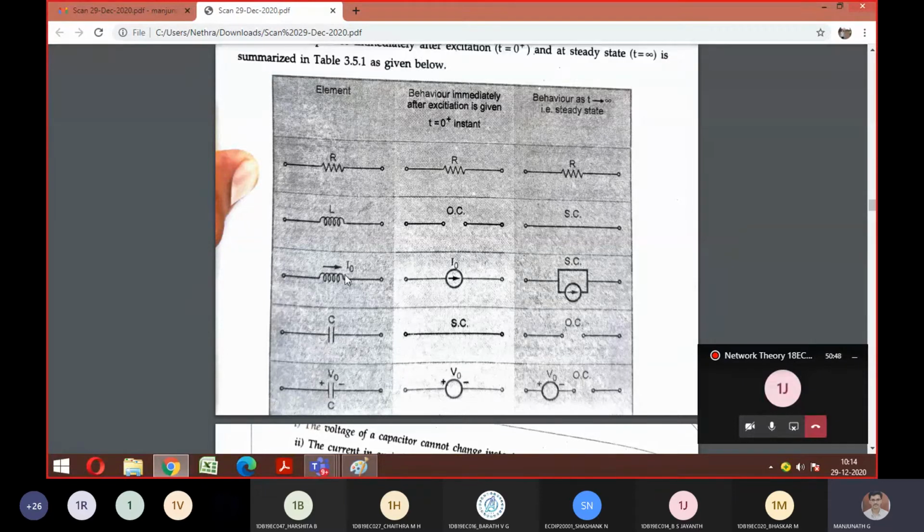Clear? Similarly for a current source, it remains as it is, and at steady state, short circuit current. It is like an ideal current source and a practical current source. Okay? Similarly the capacitor is the inversion of the inductor. The inductor was open circuit, right? But for the capacitor, the condition at t equal to 0 is a short circuit, and at steady state it is an open circuit. And similarly the voltages V0 and V0. Is it fine? Got the logic of this table, everyone?